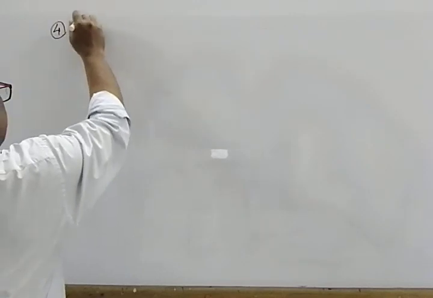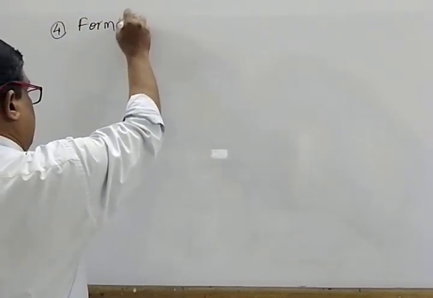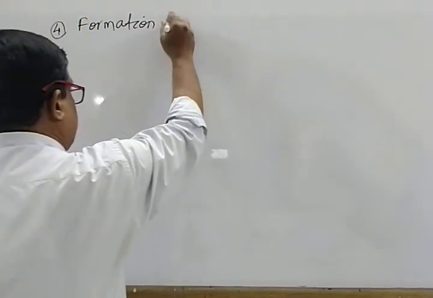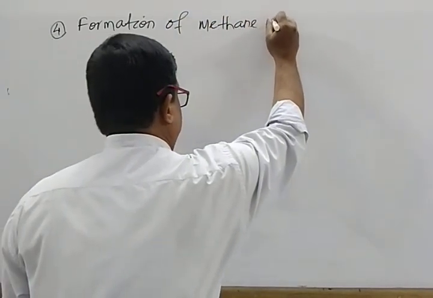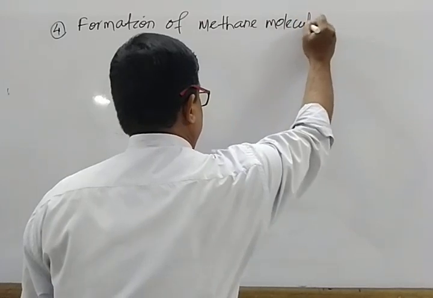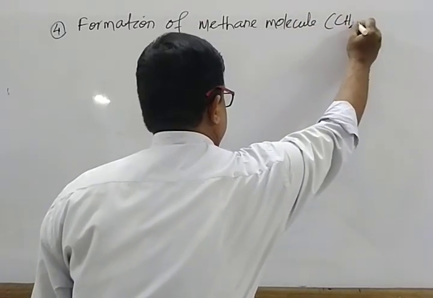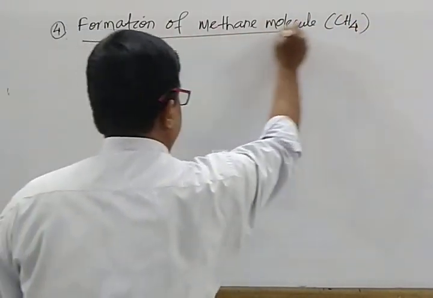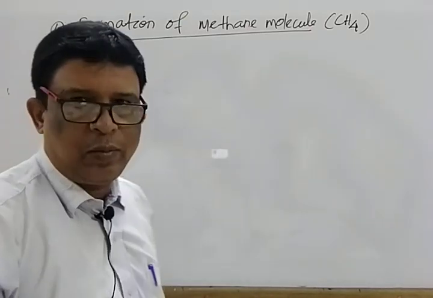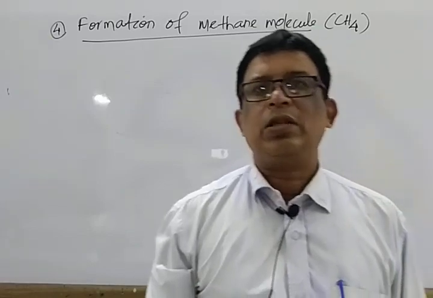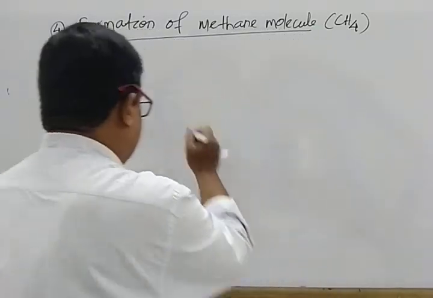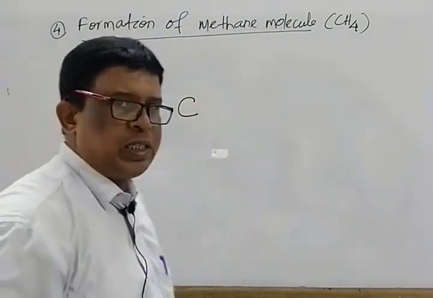Formation of the methane molecule. The methane molecule formula is CH4. Mark that. Heteroatom: one is carbon, one is hydrogen. Here the central atom is carbon. Mark that. Carbon, atomic number 6.